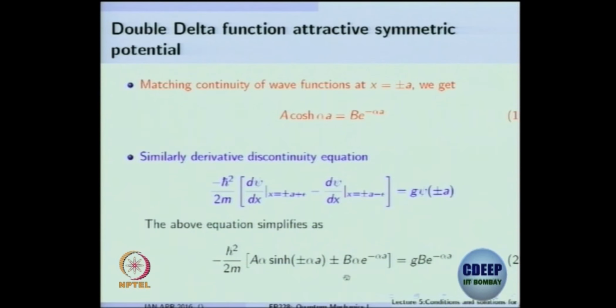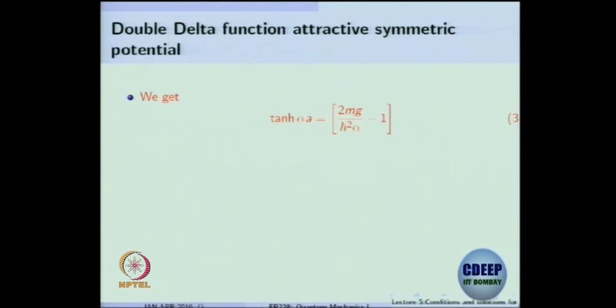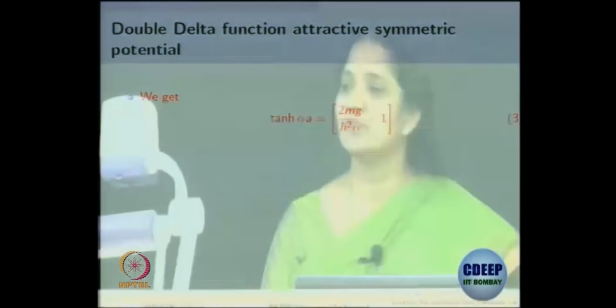What is our aim? Our aim is to determine the energy of the bound state, or alpha. Alpha is a function of that energy. Alpha is positive and energy is negative. So what next? You divide equation 1 by 2, right? Then you get a simplified form, from which is it easy to determine alpha? You have done some similar problems in your assignment sheet where you don't really get an explicit analytic solution for alpha from this expression, but you can start getting the trend.